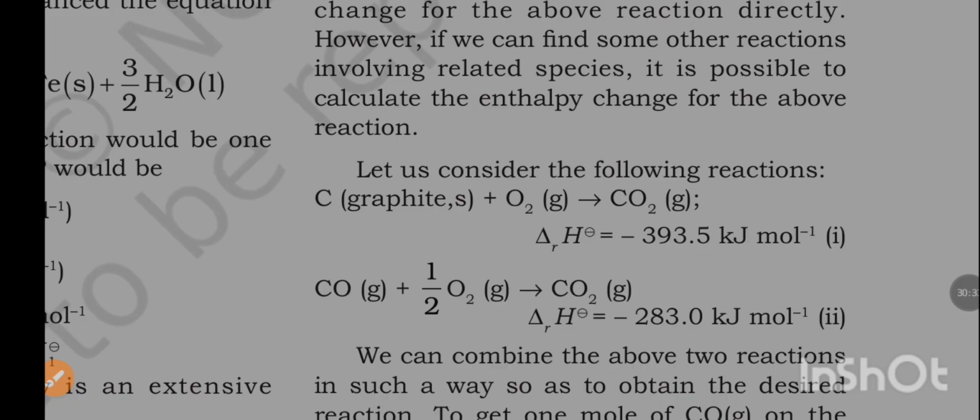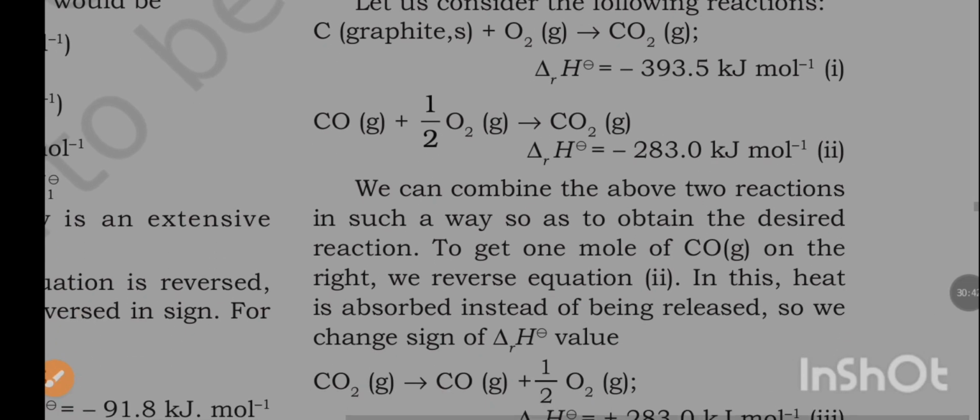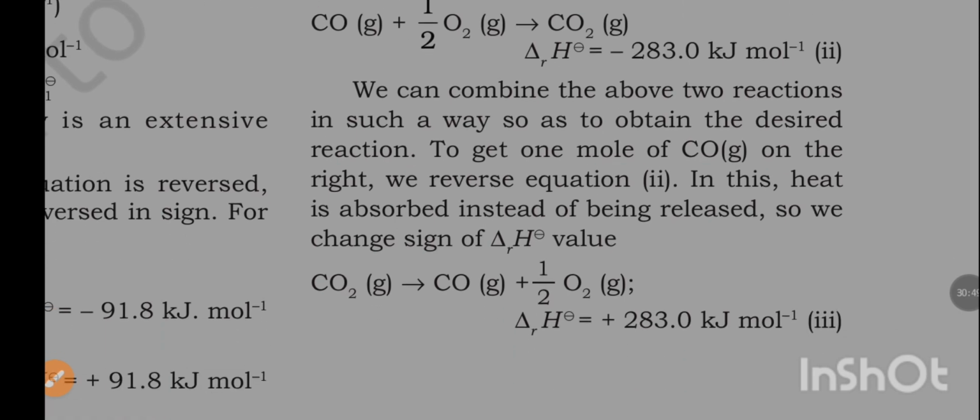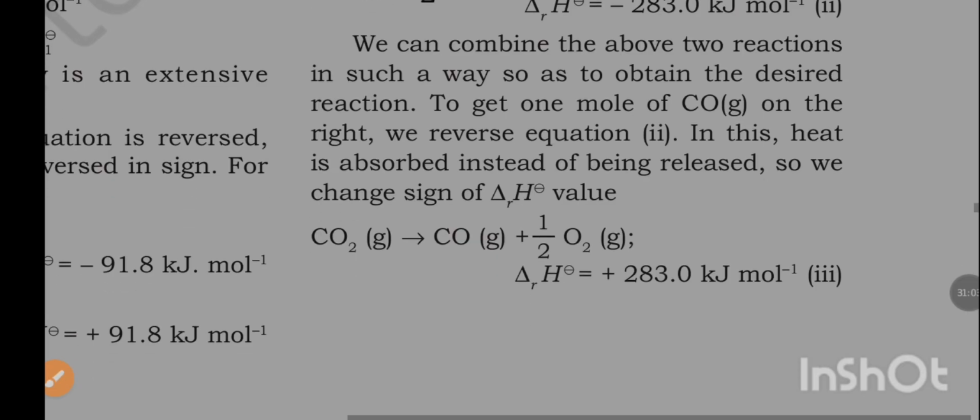ΔrH is equal to minus 393.5 kilojoule per mole, equation first, and CO plus half O2 to CO2, ΔrH is equal to minus 283 kilojoule per mole, equation second. We can combine the above two reactions in such a way so as to obtain the desired reaction. To get 1 mole of CO on the right, we reverse equation 2. In this, heat is absorbed instead of being released, so we change sign of the ΔrH value: CO2 to CO plus half O2.